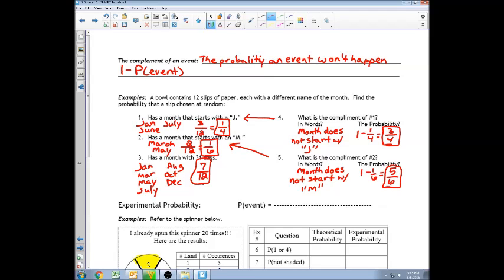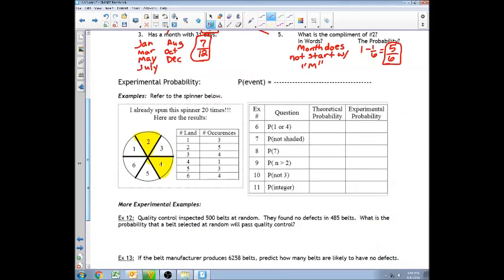Now, experimental probability, this is actually what occurs. This is actually what would happen if I flipped a coin 100 times. That would be experimental probability. So it would be the number of favorable outcomes, or number of outcomes of what we're looking for, over the number of trials, or the number of times, say I flipped a coin, the number of times I spun a spinner. Okay, that would be the number of times the trials occur.